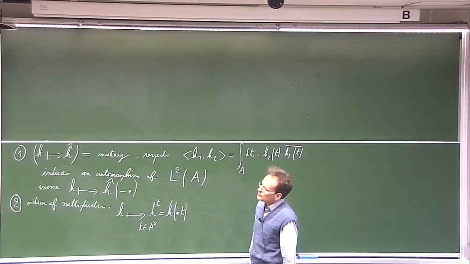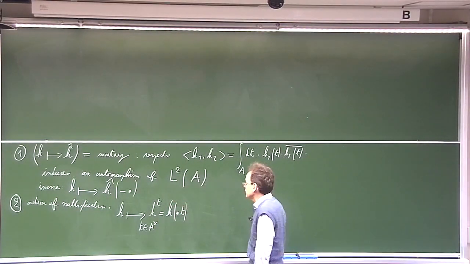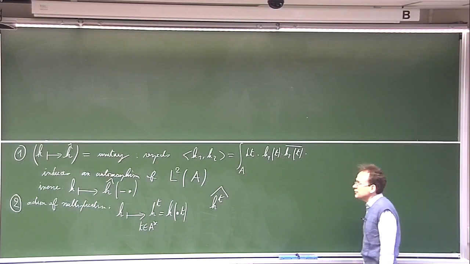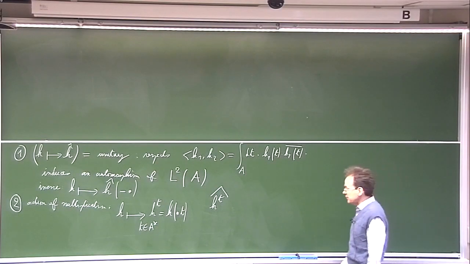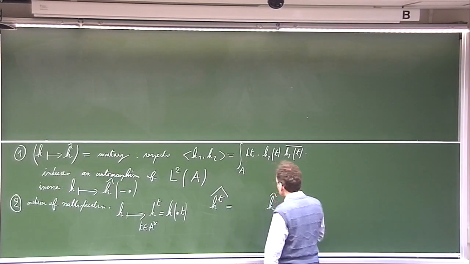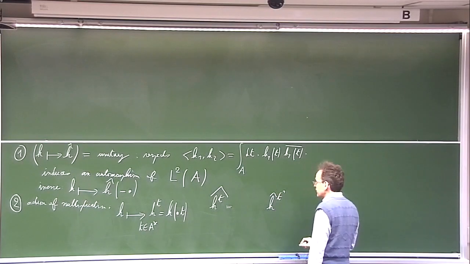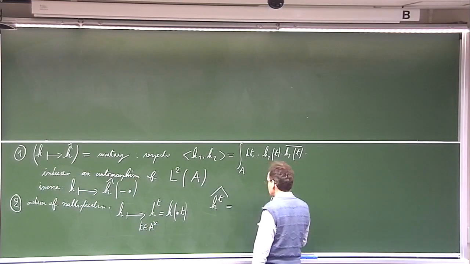Just by a formal computation of the formula which defines the Fourier transform, we can say the following. We can say that the Fourier transform of the function h translated by t is the same thing as the Fourier transform of h translated by t minus 1, but here there is a correcting factor.